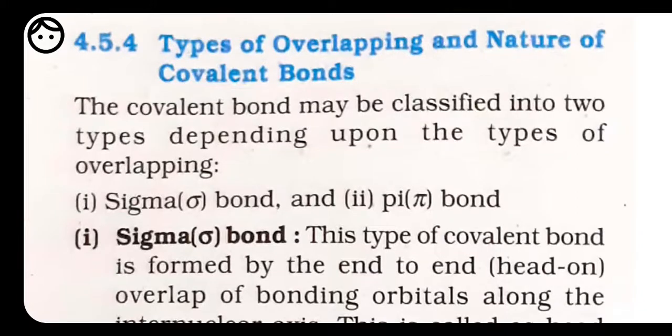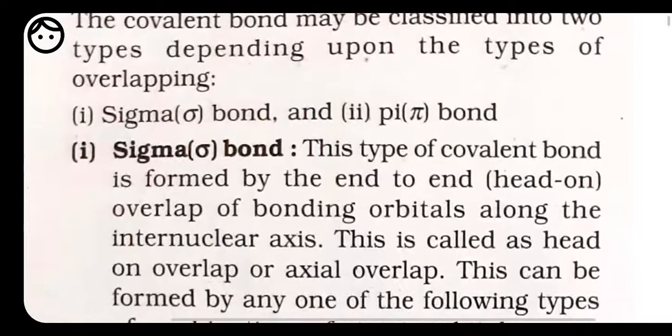Let's continue with the types of covalent bond, that is sigma bond and pi bond. We know overlap means whenever we are talking about the overlapping, depending on the type of overlapping, the covalent bonds are divided into two, that is called sigma bond and pi bond. First, let's have a discussion on sigma bond.